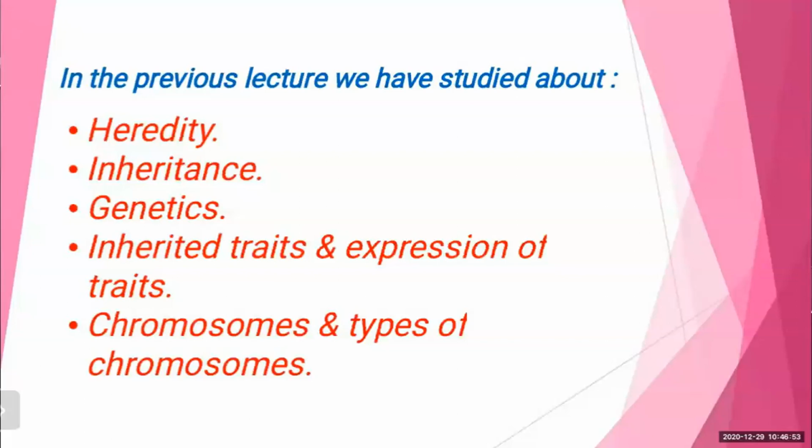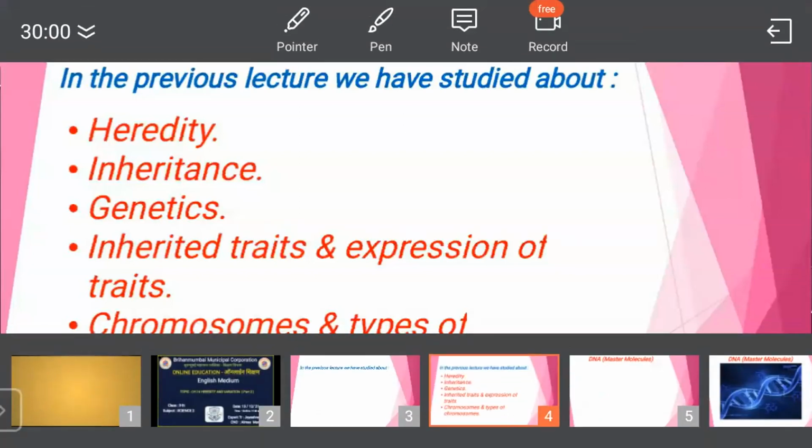On the position of the centromere present in the chromosome, there are different types of chromosomes. What are the different types? Metacentric, submetacentric, acrocentric, and telocentric chromosomes. We have seen these four in detail in the previous lecture. Based on their functions, the chromosomes can be somatic, meaning body chromosomes, and the sex chromosomes, those that determine the sex. The somatic chromosomes can be homologous or heterologous. These were the topics we have seen in our previous lecture.